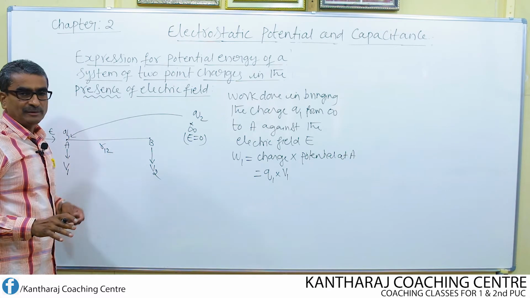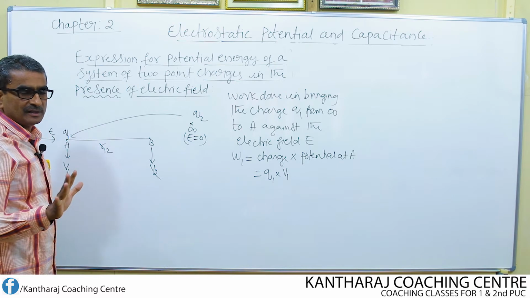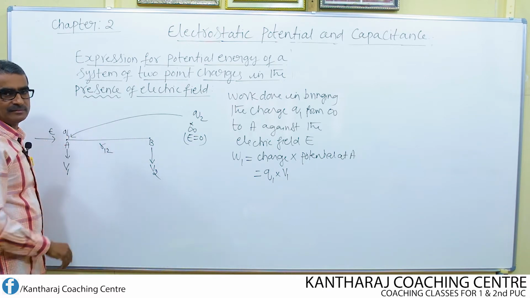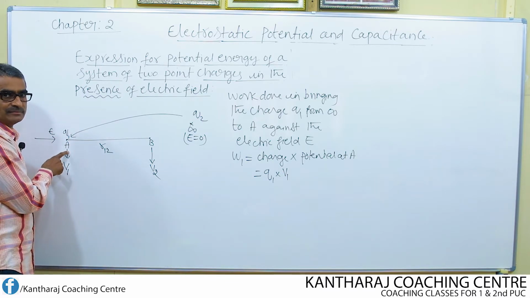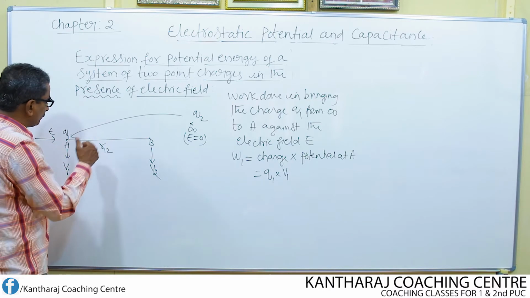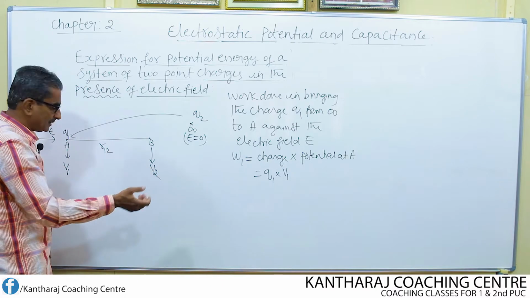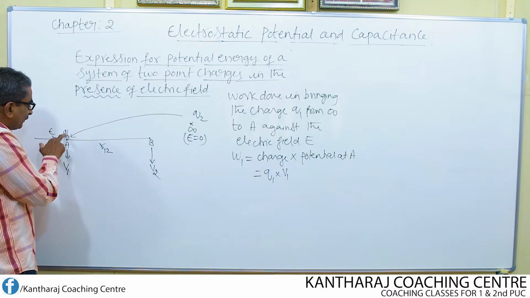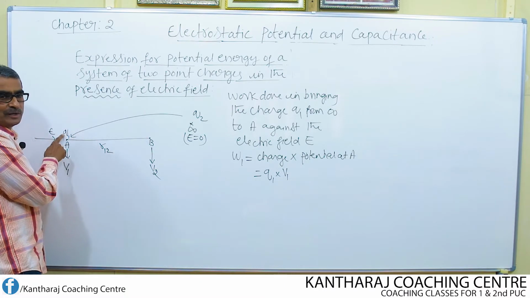Now at the point B, remember only one potential is not existing. Along with this potential, one more potential arises at B because of the placement of the charge Q1 at A. So therefore at B, what is the total potential? Total potential is nothing but V2 plus potential due to the charge Q1. Let us find out the potential at the point B due to this charge Q1.